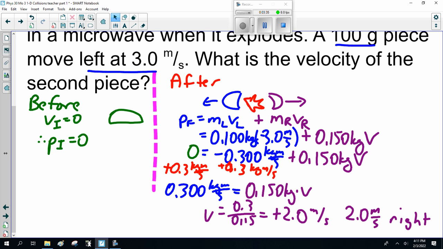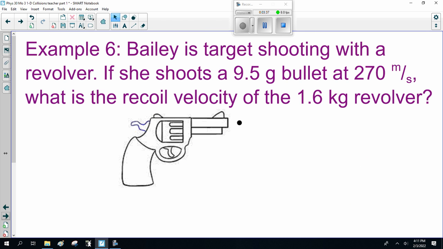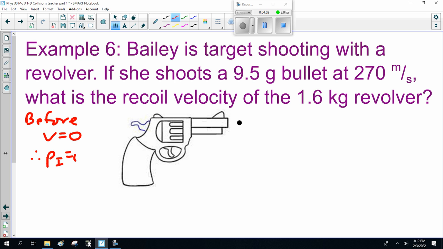Well, I hope so. Now, another example of an explosion. Target practice. Recoil. Bailey is target shooting with a revolver. If she shoots a 9.5-gram bullet at 270 meters a second, what's the recoil velocity of the 1.6 kilogram revolver? All right. So before, velocity of everything is 0. So the momentum initial is 0.